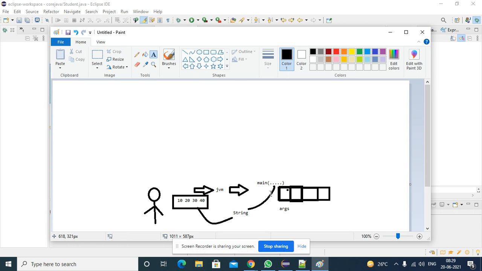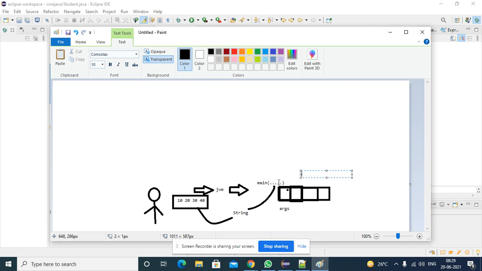So why does the main method have a string type array? Because it is used to pass user-defined values at runtime. That means to pass the command line arguments, the main method has a string type array.